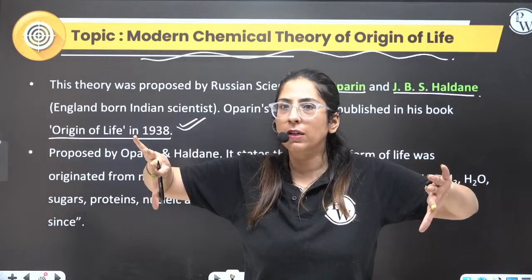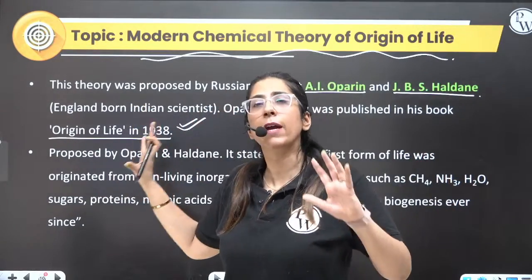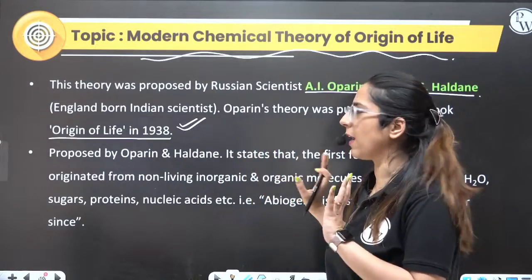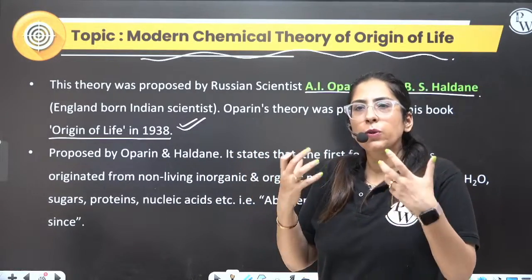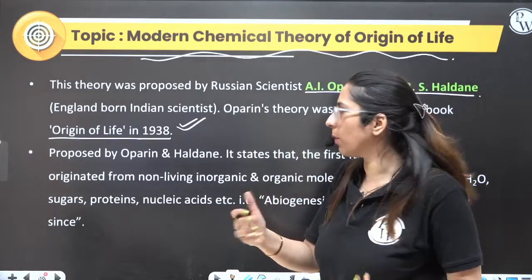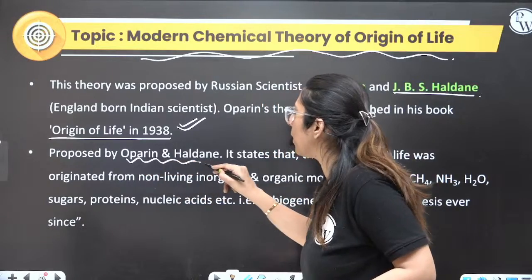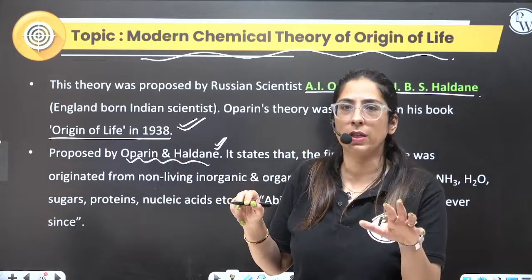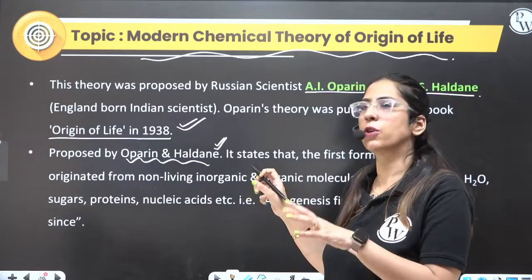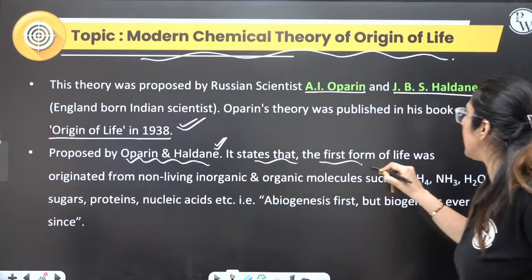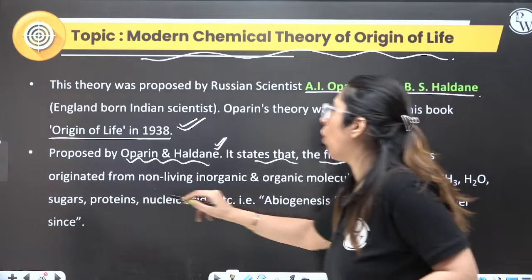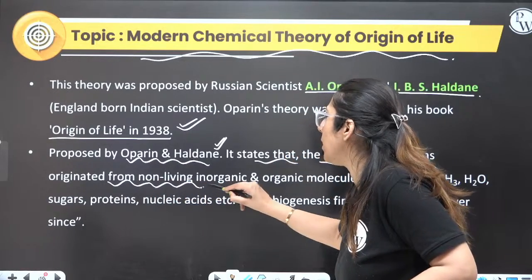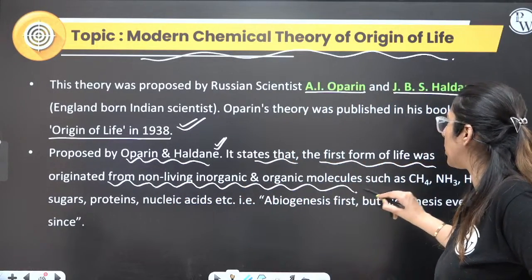The direct line from NCERT is on the board so that you can have a clear understanding of the topic. This was proposed by Oparin and Haldane, the most important and well accepted theory today. It states that life originated from non-living inorganic and organic molecules.